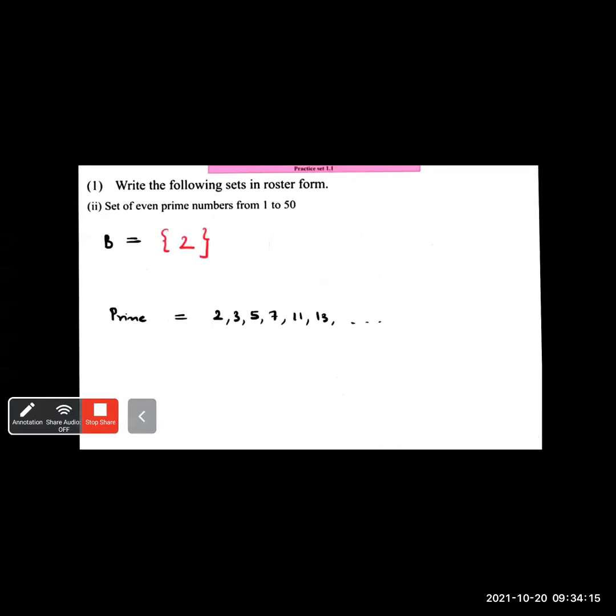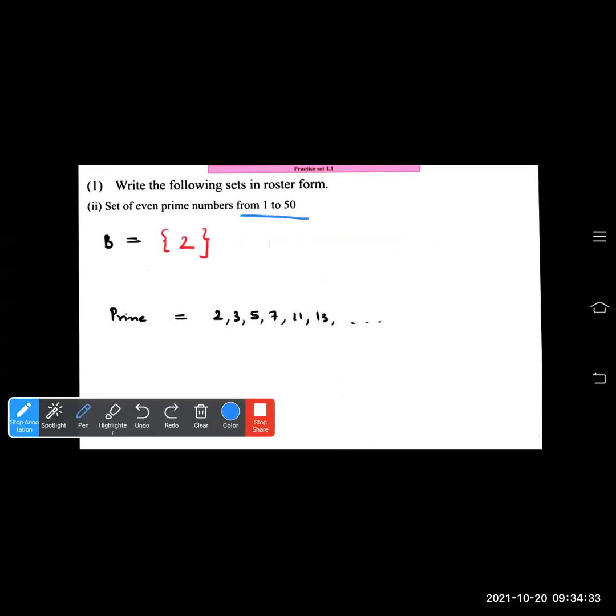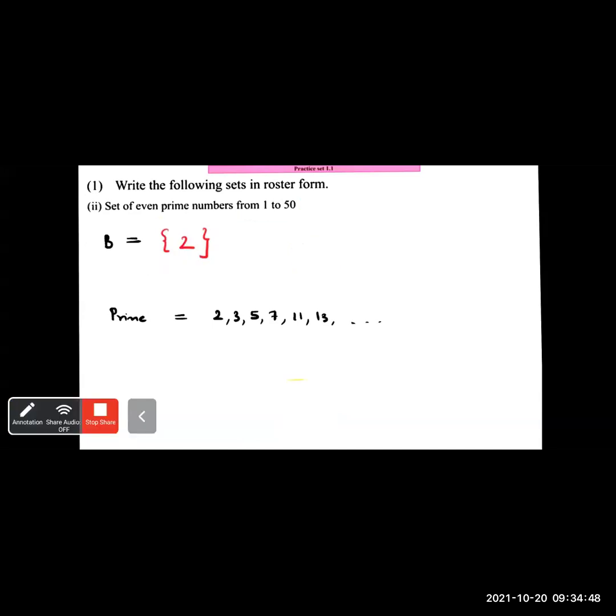Set of even prime numbers from 1 to 50. What are prime numbers? Prime numbers start from 2: 2, 3, 5, 7, 11, 13, 17. These are divisible only by itself and 1. But here, what is asked? 1 to 50. What is an even prime number? Even prime number is only one and only one, which is 2. Here even if 5000 had come, we have to write the 2 itself. Okay, only 2. This is also called a singleton set.